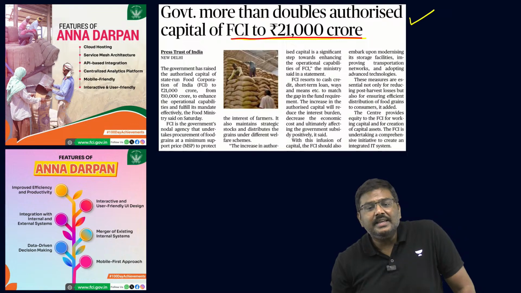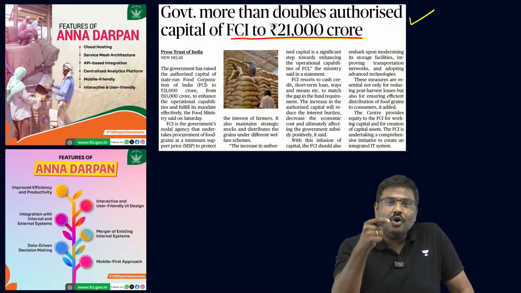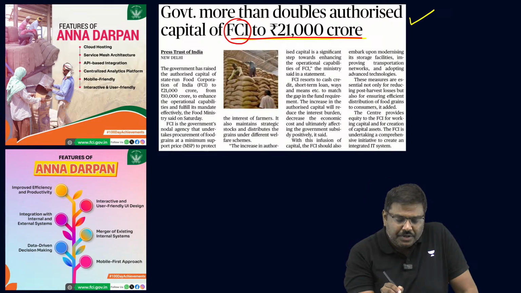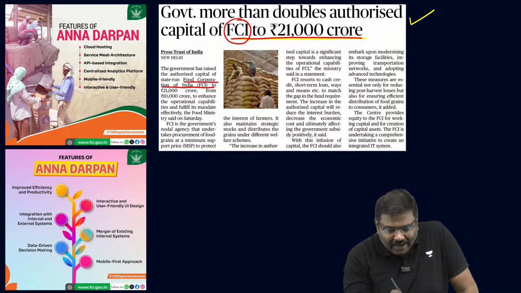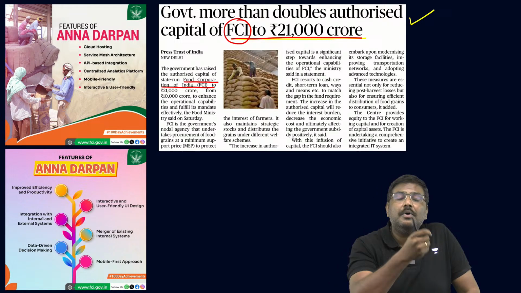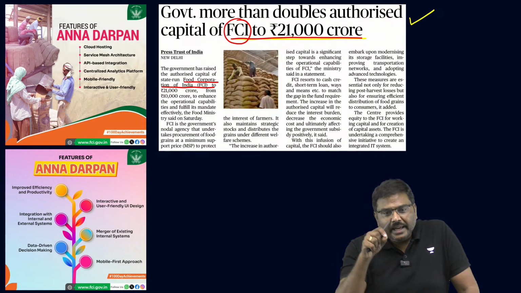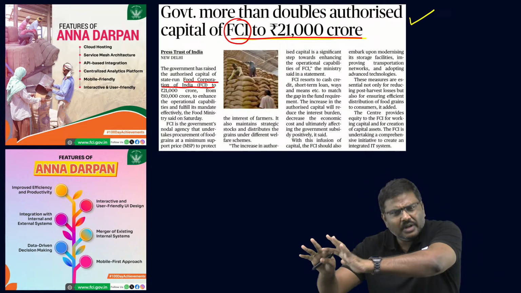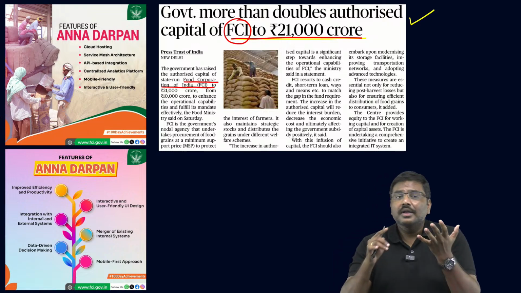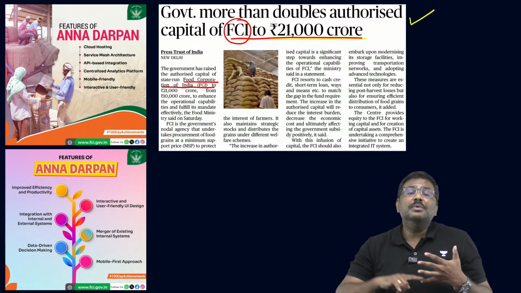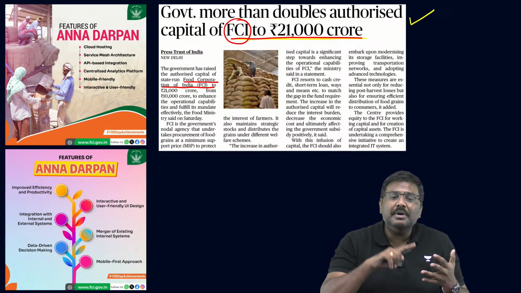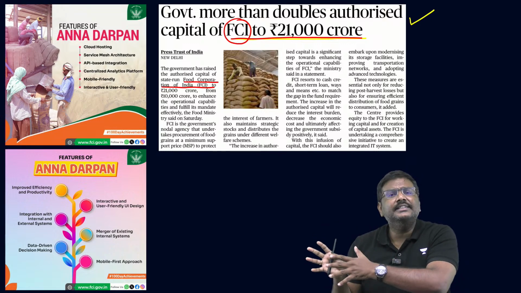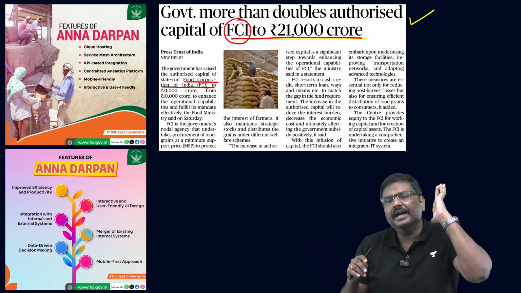And Sweetie Soni says, what is FCI? My dear, Food Corporation of India. FCI stands for Food Corporation of India. It is an entity under the ownership of Government of India, which is involved in the procurement of food grains and distribution of food grains. You must have heard of midday meals scheme. You must have heard of Pradhan Mantri Garib Kalyan Anna Yojana, who will procure the food grains on behalf of the center. It is done by FCI.